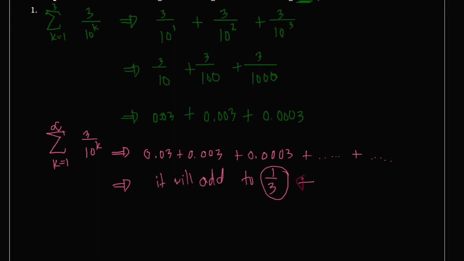This 1/3 now is what we call the limit of the given series. Take note, the given series.